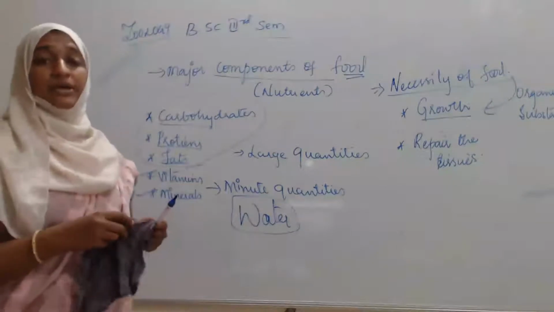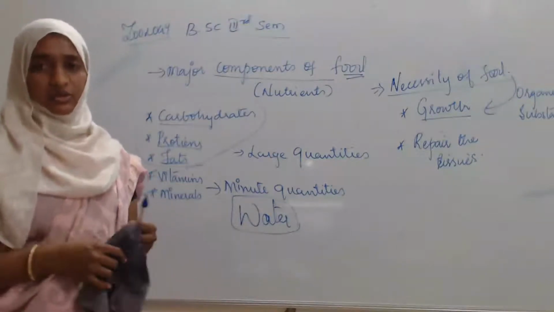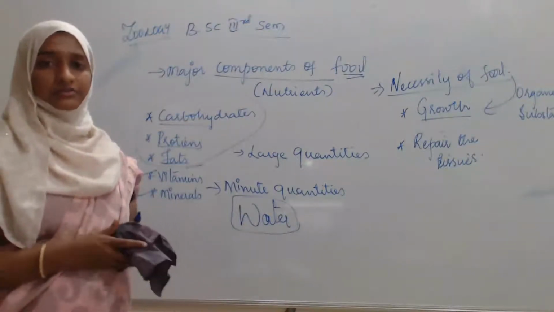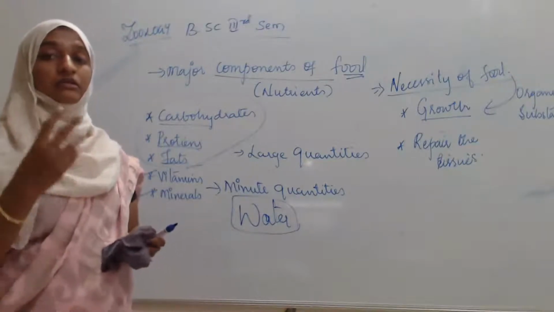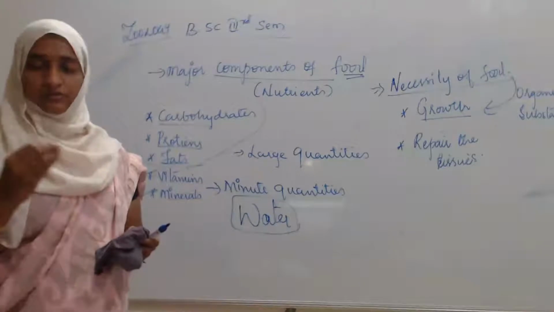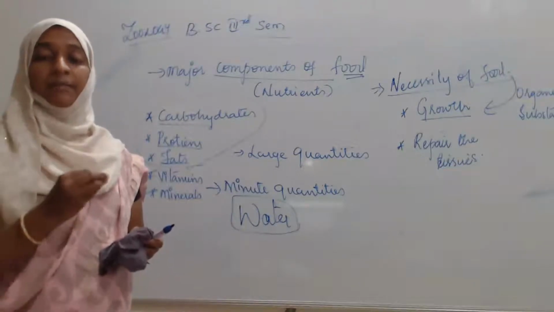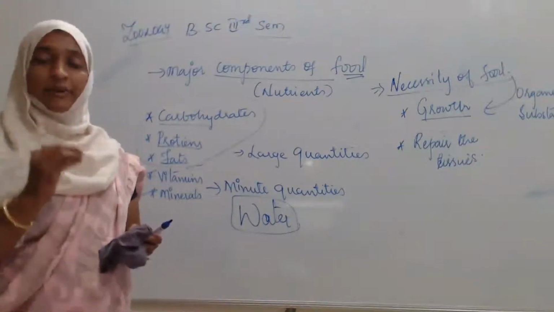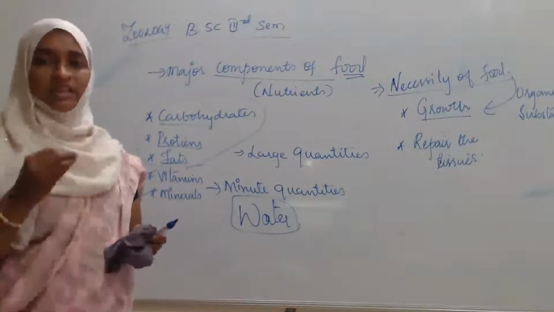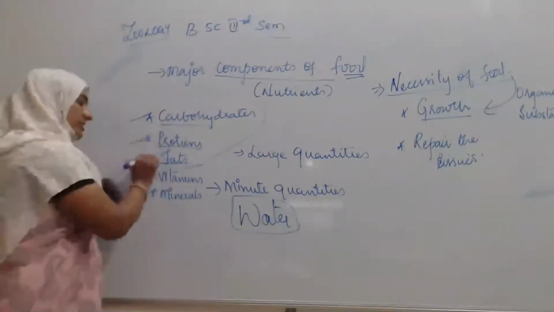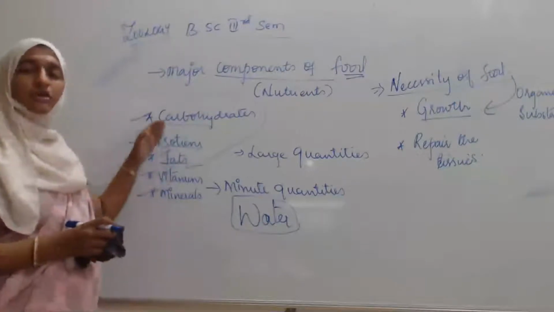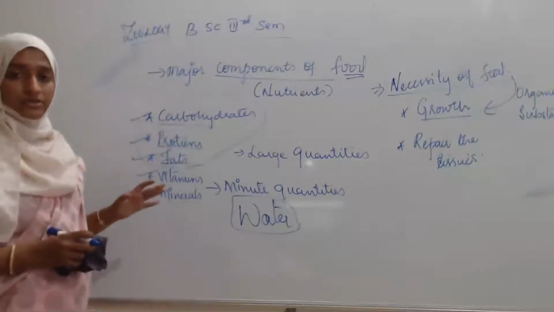Next, whatever the biomacromolecules. What do you mean by biomacromolecules? Macromolecules whose molecular weight is somewhat larger, so we can call them macromolecules. Biomacromolecules are such as carbohydrates, proteins, and fats. These are all biomacromolecules.